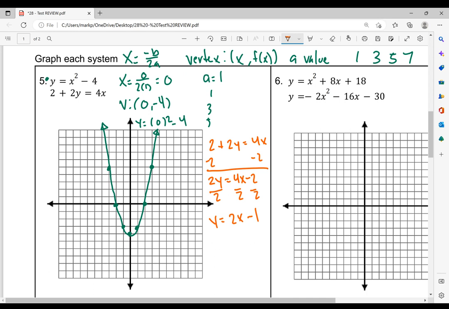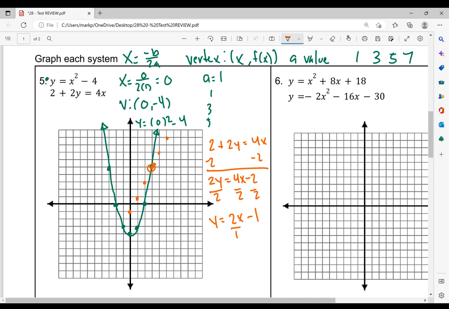All right, so my y-intercept is negative 1. That's where I begin on the y-axis. My slope is 2, so I put it over 1 to make it a fraction. So rise over run, so I go up 2, right 1. So from my y-intercept, up 2, right 1, up 2, right 1, up 2, right 1. And at this point, I'm going to circle it because you'll notice they intersect right there. Then from there, up 2, right 1, up 2, right 1.